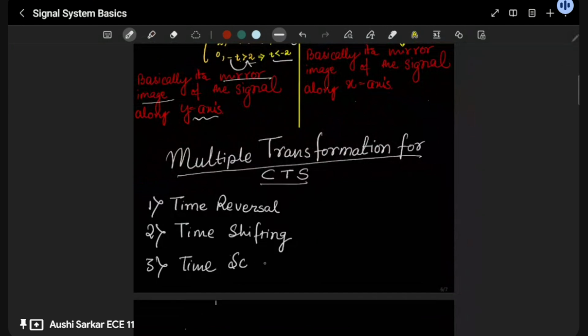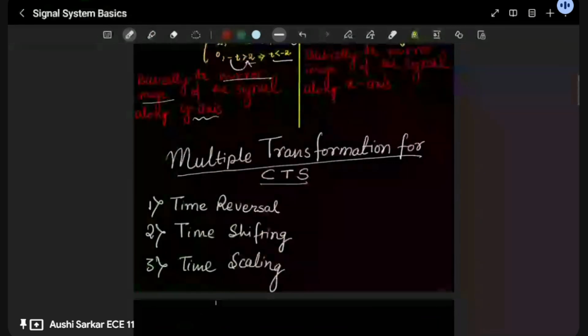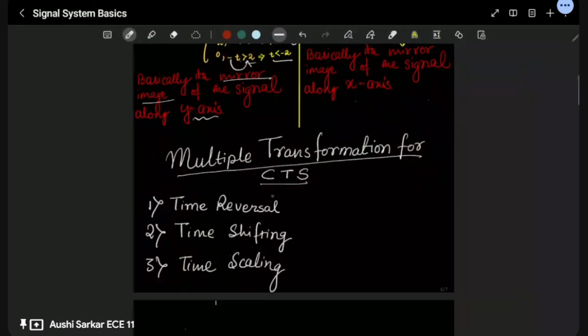And you will say, why are you not writing the amplitude sort of thing? Okay, so firstly do all amplitude sort of thing, then only move to this. So first do amplitude, before this do all amplitude sort of thing.